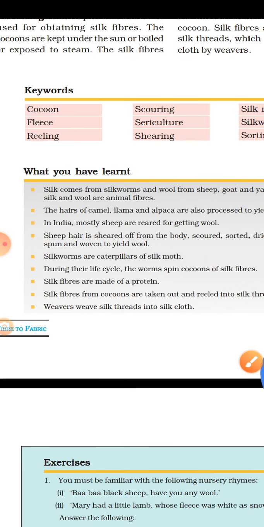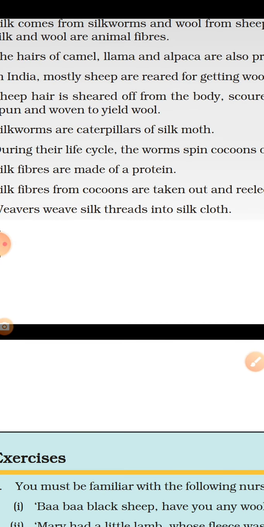Now the weaver weaves silk thread into silk cloth. Now I hope you are able to understand this topic, how we obtain silk and wool from animals. We have discussed in this chapter animal fiber, silk and wool. I hope you are able to understand it.